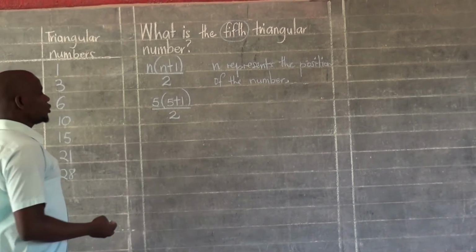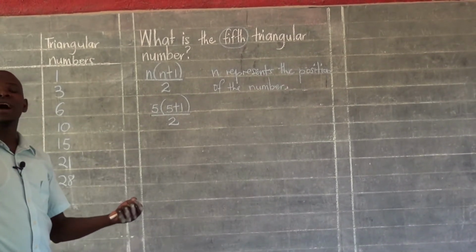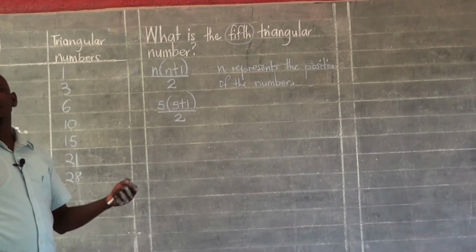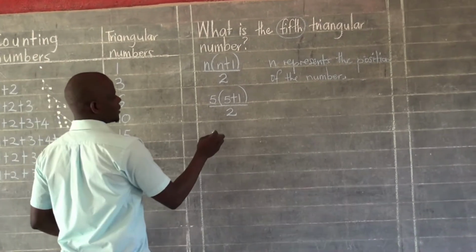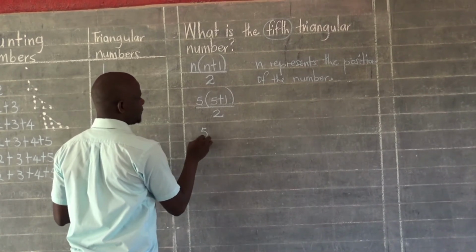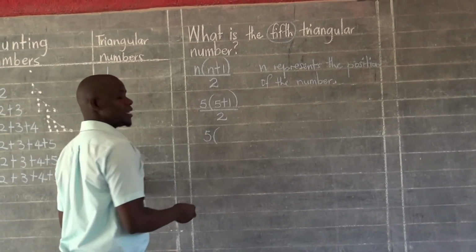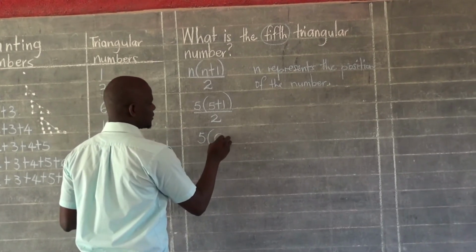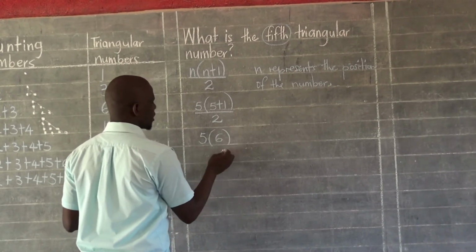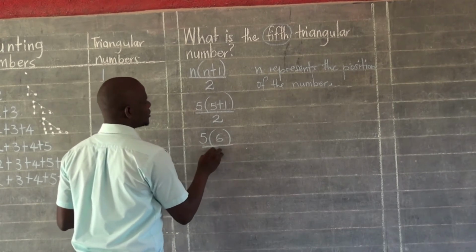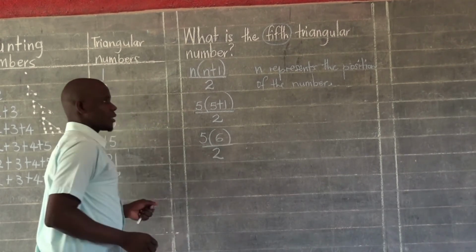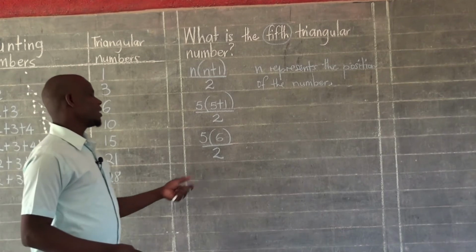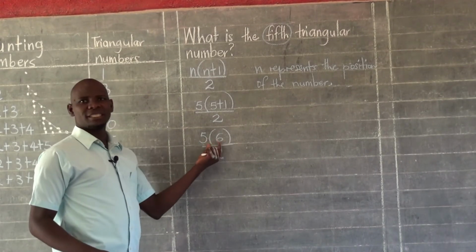When we continue, we have brackets, so we first work out what is in the brackets. We shall say 5, open the brackets. Inside the brackets we have 5 plus 1, which will give us 6. Then we close the brackets, all that divided by 2. Are we together? Then we have to eliminate these brackets.